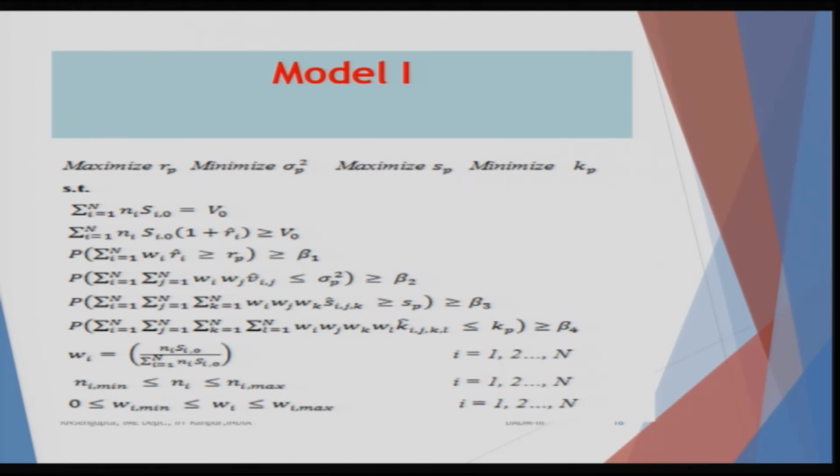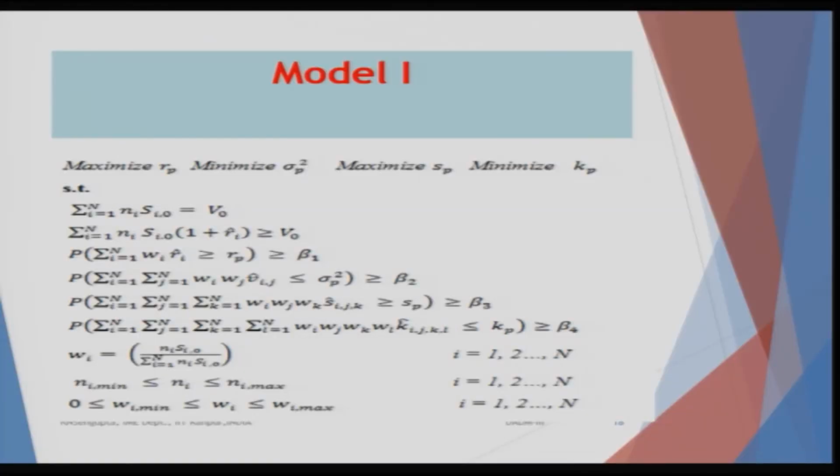The next 4 constraints are the probabilistic ones, which are like this, with a level of reliability or beta values given by beta 1 to beta 4, depending on how we perceive the level of risk. Risk means the level of reliability. The first constraint is that the portfolio returns, considering that you are taking a sample, should be greater than the RP value which you want to maximize. Maximize means if you are considering from your side, you will try to push it more onto the right, returns being higher. So, hence it goes away from 0 on the right hand side,